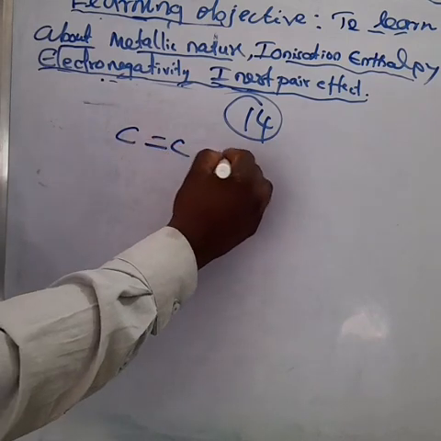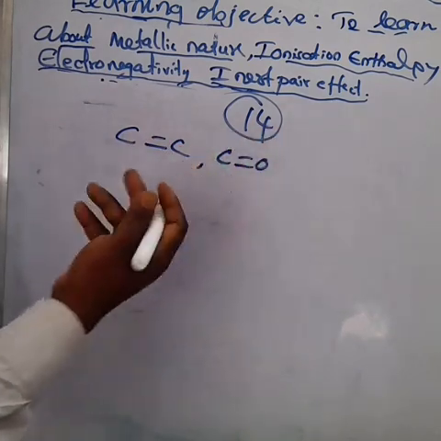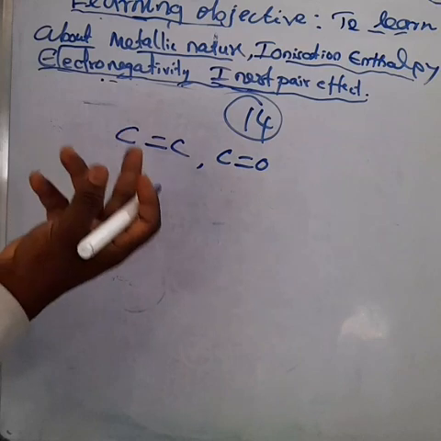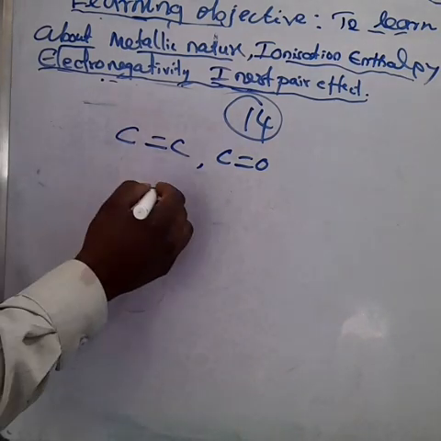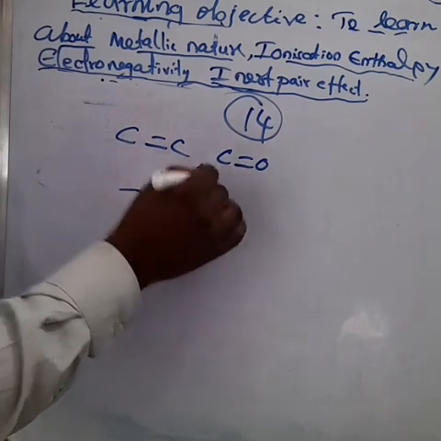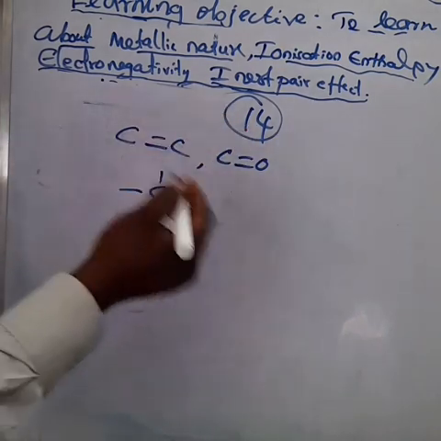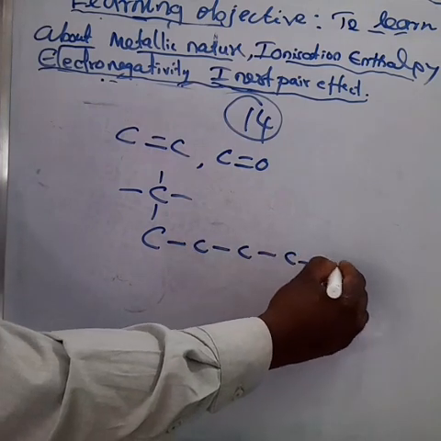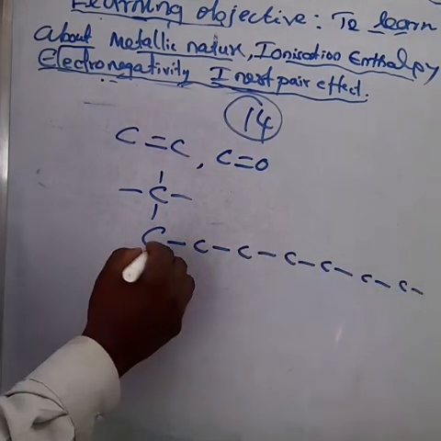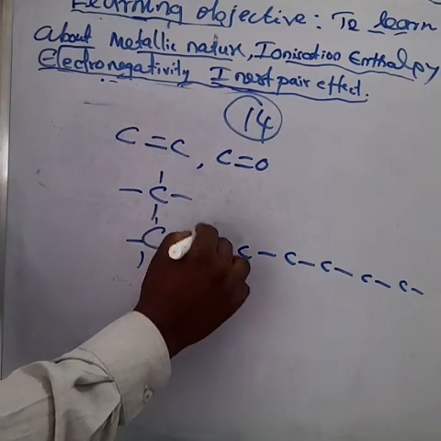One more very important point. Carbon has a great tendency to form a chain of bonds, which we call catenation. Am I right? Carbon bonds with other carbon, which bonds with other carbon, and like that we get one big chain compound.